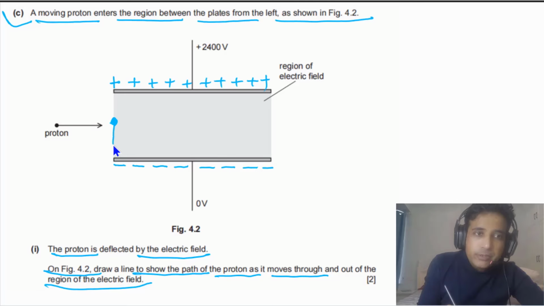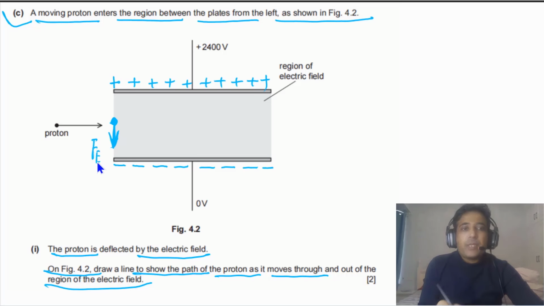So the resultant force, simply we can say electric force, will be in the downward direction. So this is the direction of electric force. And the proton in this case is moving horizontally, and electric force is acting downwards always in one direction. So this is very similar to a projectile.